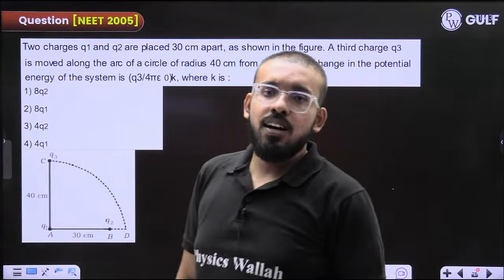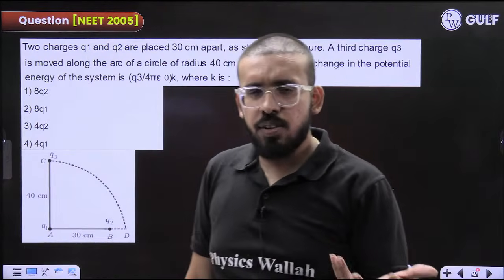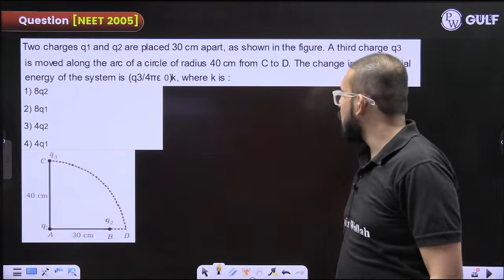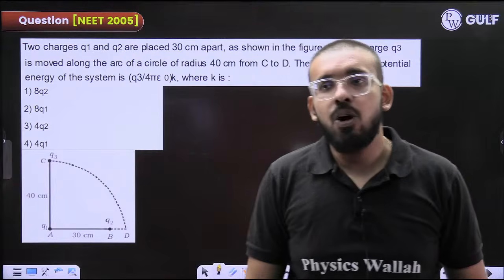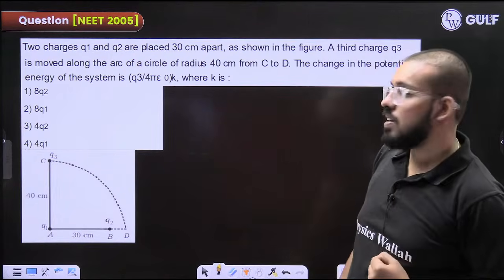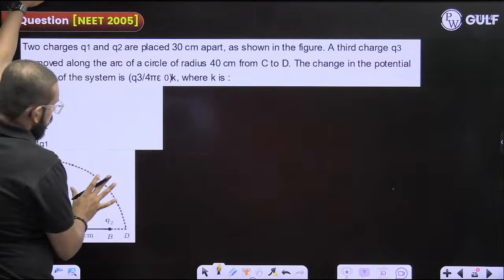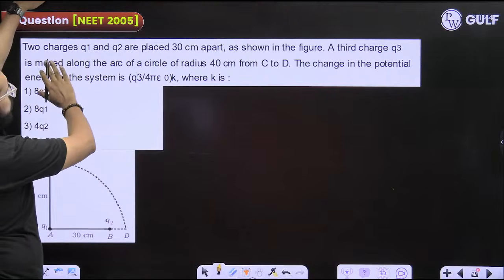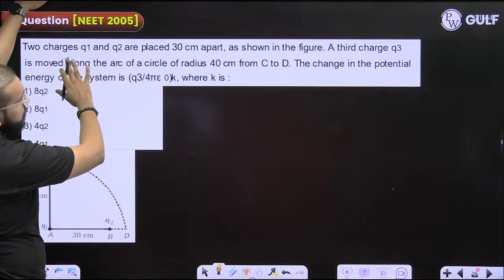Again, a question of work done, similar to the one we had done in the beginning. Now I will try to save some time in this particular question. It is a similar question. Two charges Q1 and Q2 are placed 30 centimeter apart as shown in the figure.